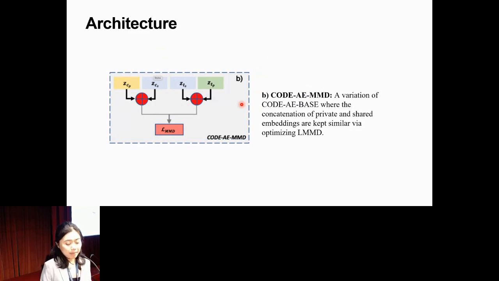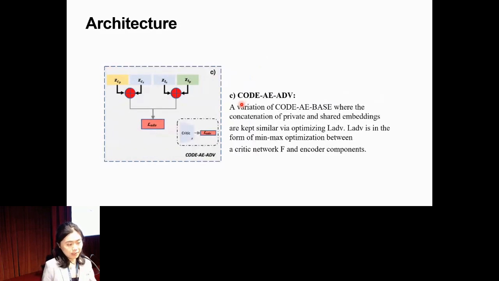The first one uses MMD loss, and the other uses adversarial loss, which is also commonly seen in computer vision tasks in deep learning. This loss is in the form of min-max optimization between a critic network and the encoder components, as you see.